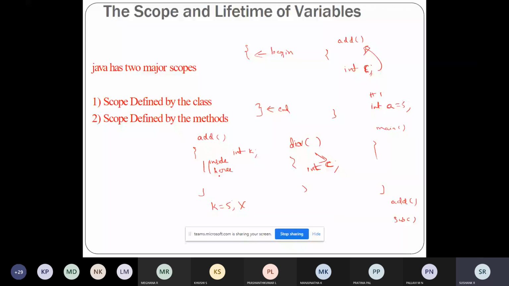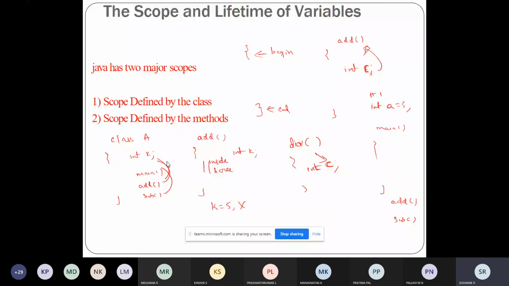Now, if a variable is declared within the class, for example, there is a class called A, and within this class you declare a variable called k, then this k is accessible by the members of this class. So if there is a main function, an add function, a subtract function, all of these can access the variable k. So that is the scope: the scope of that variable will be within the class. Here the scope of the variable will be within the method.